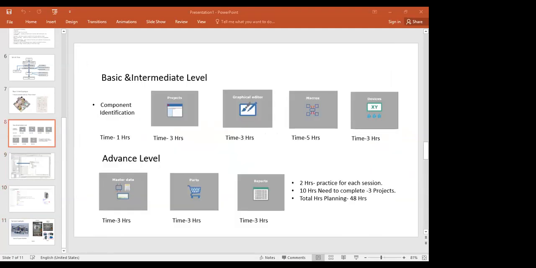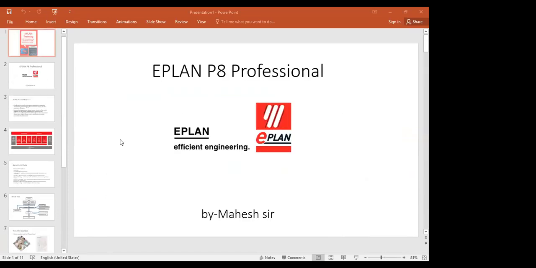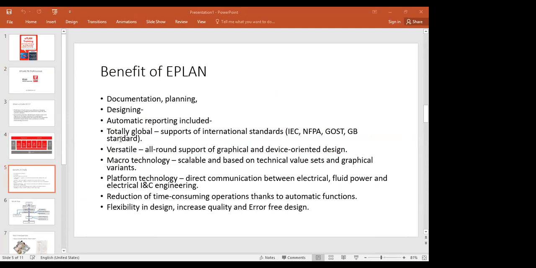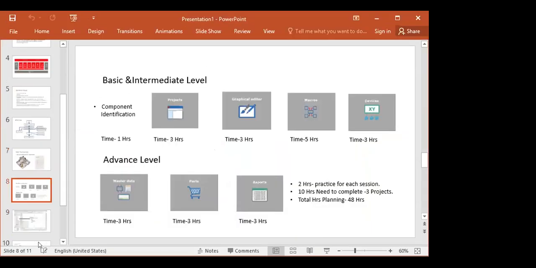Which one? Which page, sir? Open that PPT. PPT, sir. Open the eighth slide.